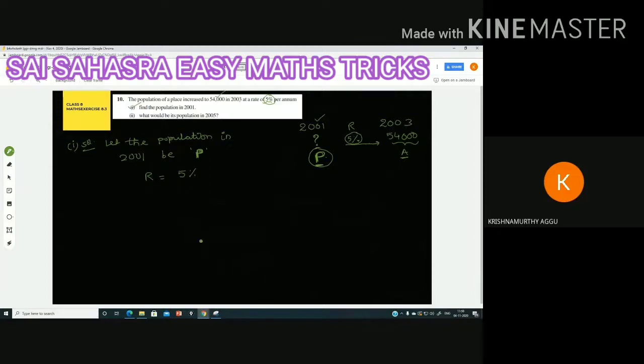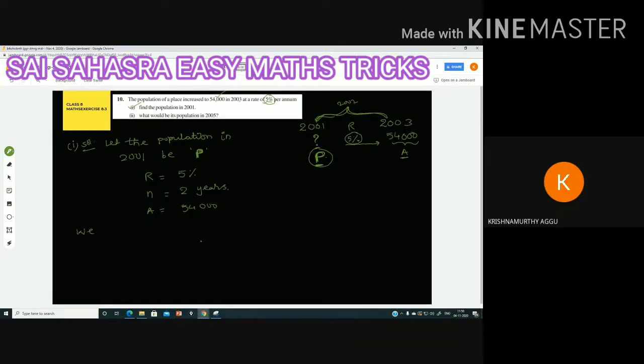Next, we finally reached 54,000 rupees. From 2001 to 2003, how many years? 2001 to 2002 is 1 year, 2002 to 2003 is another year. Totally, the number of years n is equal to 2 years. The amount A is 54,000.